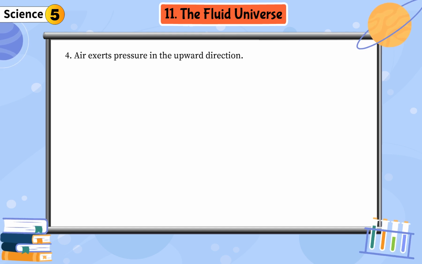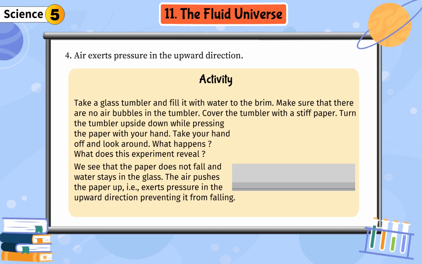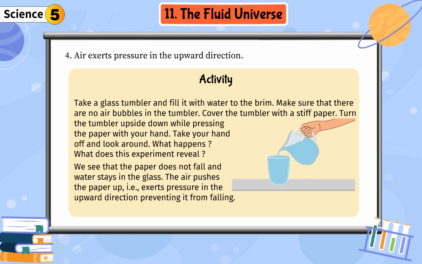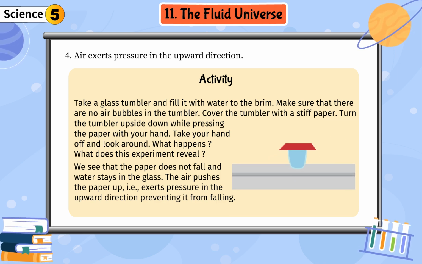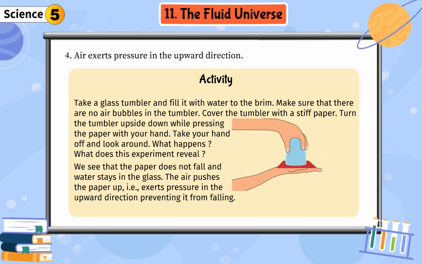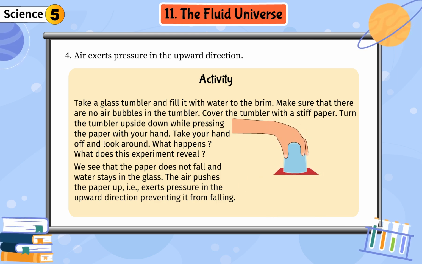4. Air exerts pressure in the upward direction. Activity. Take a glass tumbler and fill it with water to the brim. Make sure that there are no air bubbles in the tumbler. Cover the tumbler with a stiff paper. Turn the tumbler upside down while pressing the paper with your hand. Take your hand off and look around.